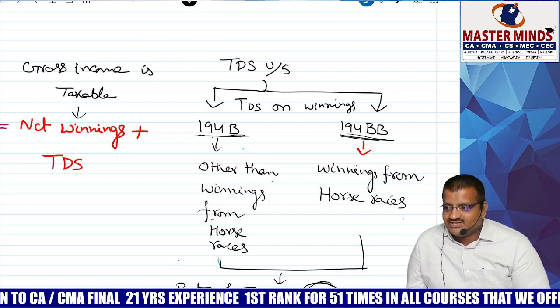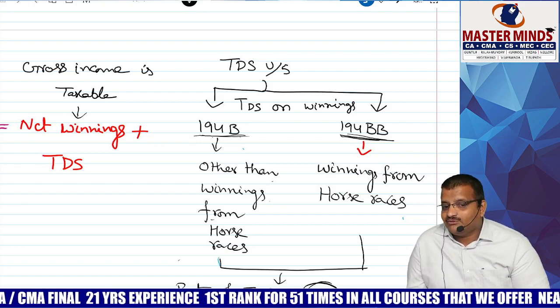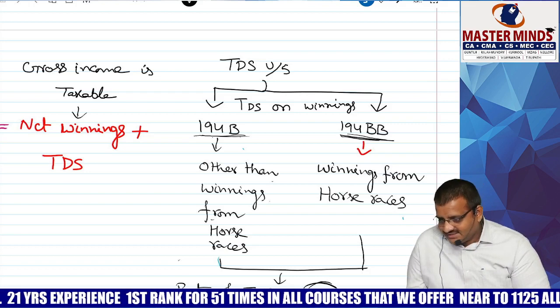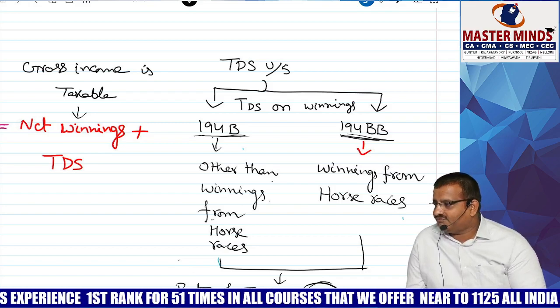TDS provisions are also there simultaneously: 194B and 194BB. 194B is applicable for all winnings other than horse races. 194BB is applicable for winnings from horse races.